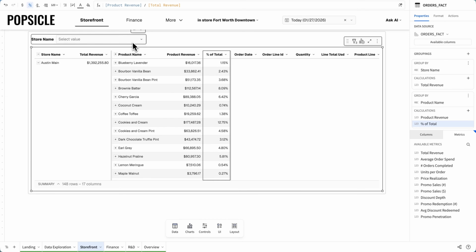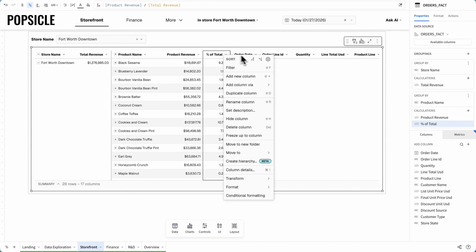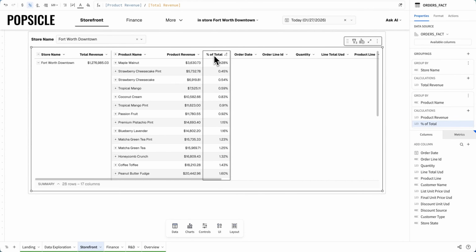Like I said, though, we're only focused on this Fort Worth store, so let's see what this looks like as a breakdown of my total revenue within Fort Worth. Clearly, these are the same exact products that we just saw contributing the most to expiration. So to see that they're both contributing the least to revenue and the most to expiration tips me off that there's something that we need to reconsider around how we're stocking these products.